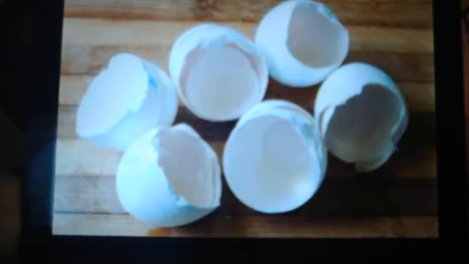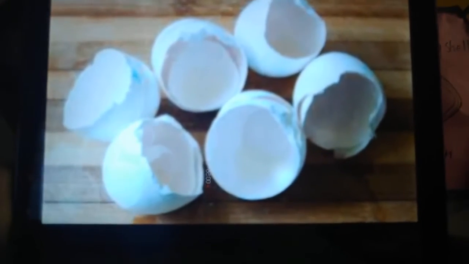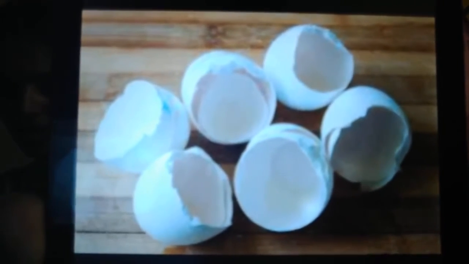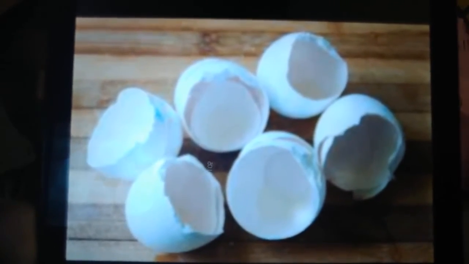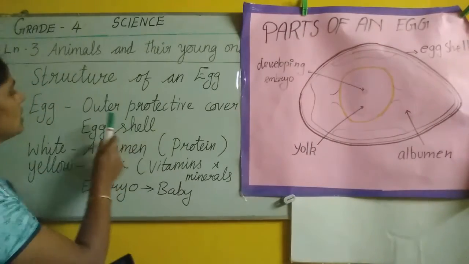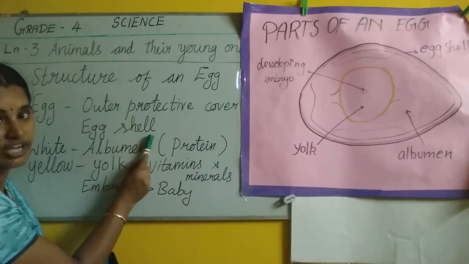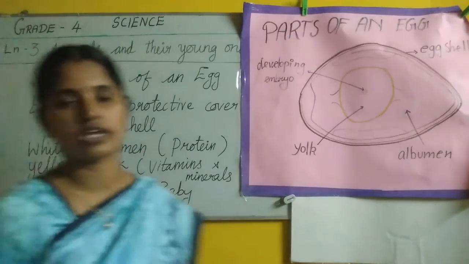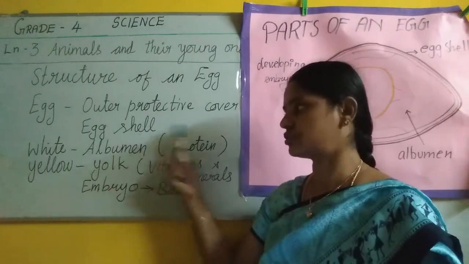Inside the egg there is a jelly substance, no? So who protects the jelly substance? The egg shell. It is the outer protective shell, called the egg shell. S-H-E-L-L, egg shell. Are you clear, children? The outer protective cover of the egg we call the egg shell.